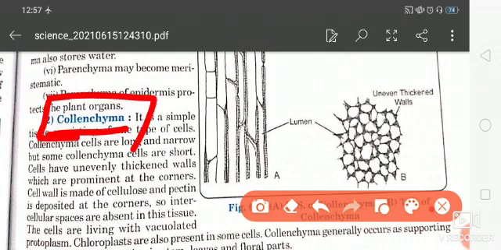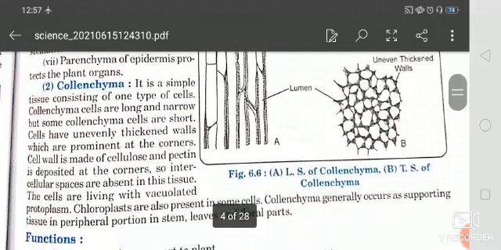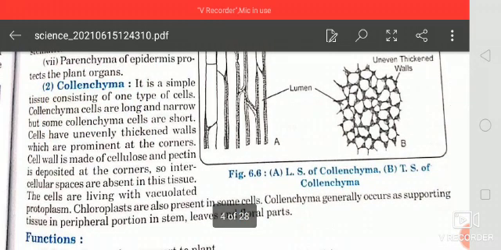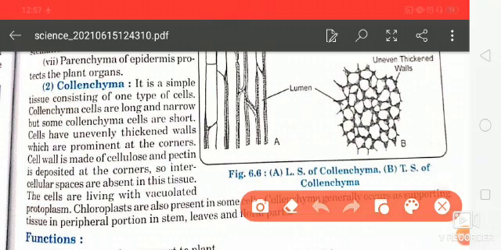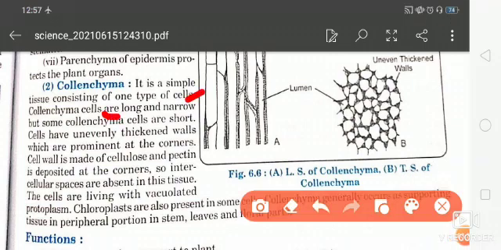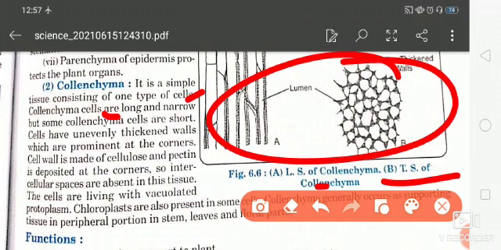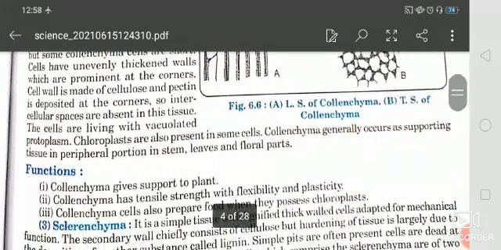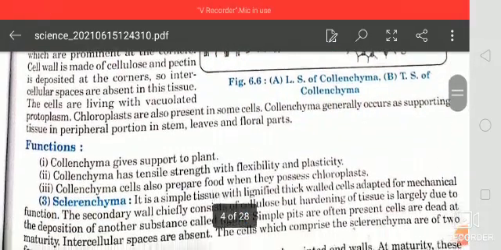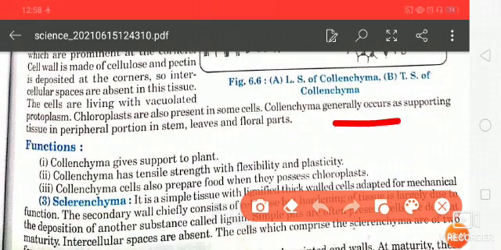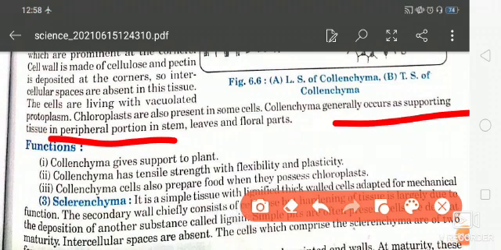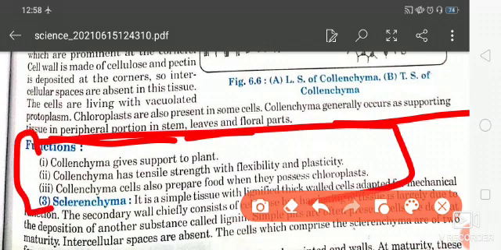It is a simple tissue consisting of one type of cells. Okay, and collenchyma cells are long and narrow. You are seeing here the transverse section of collenchyma in the given figure. Chloroplasts are also present in some cells, and collenchyma generally occurs as supporting tissue in the peripheral portion of stem, leaves and floral parts. So what is the function of collenchyma?